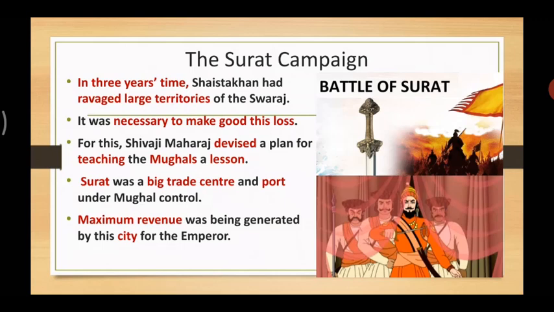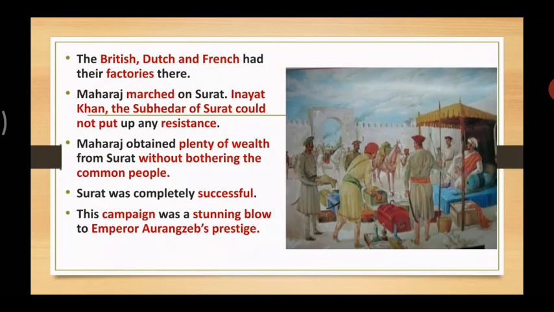Now how was this revenue generated? Because of the British, the Dutch, and the French, who had their factories in this city. Since they had factories in this city, they had to pay revenue to the Mughals. Because of that, this revenue was being transferred to the Mughal emperor. So, Shivaji Maharaj marched on Surat.